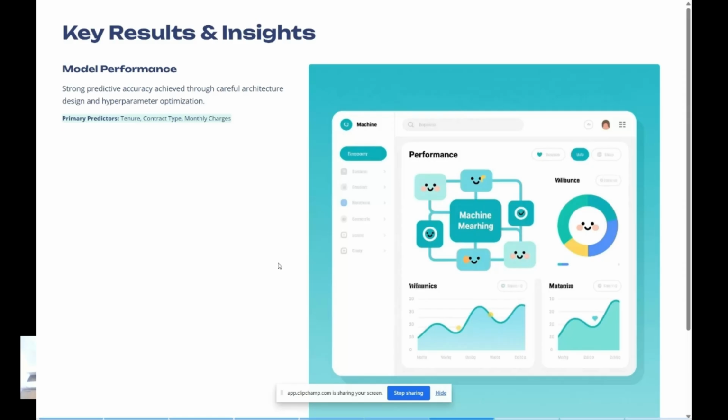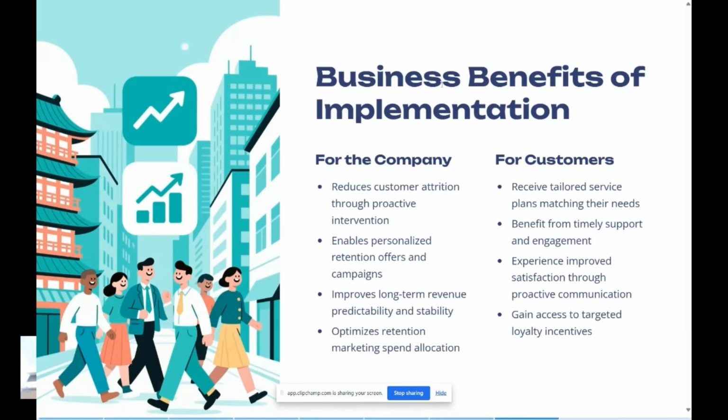So these are the key results and insights. The presentation will come, but this is the model performance. And then the business benefits for the company: it reduces customer attrition, meaning just predicting it reduces the effort required to understand from the consumer where the issue is. And it enables the company to give personalized retention offers and campaigns. For example, we can figure out the people who have a high chance of churning out, give them some personalized offers, and run campaigns.